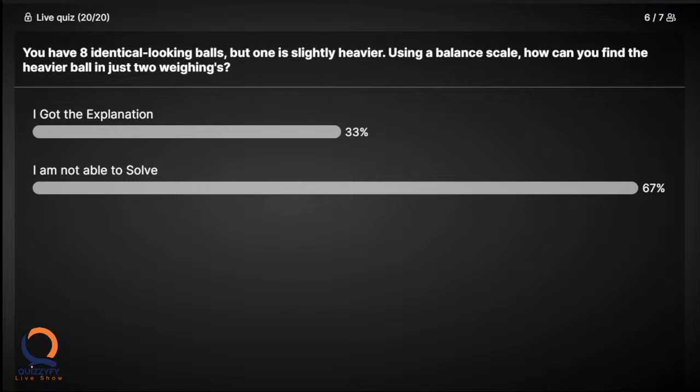We keep the two balls separately and four balls separately. So we get 4 and 2 balls. Another 2 balls, we can take from the 4. We have 4 balls now.